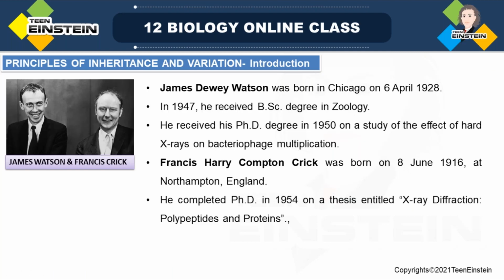Next is about James Watson and Francis Crick. Watson and Crick. See, that DNA model is called as Watson and Crick model of DNA. You'll get a question about Watson and Crick model to explain the structure, and all that in the next chapter. Okay. So James Dewey Watson, he was born in Chicago on 6th April 1928. Okay, I'm just giving a simple introduction because these are two important scientists in the field of genetics.